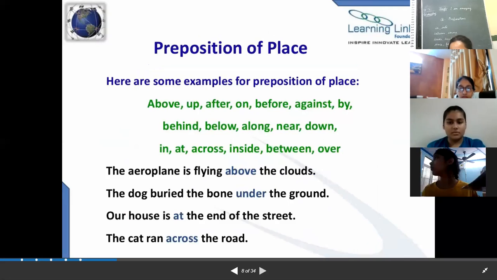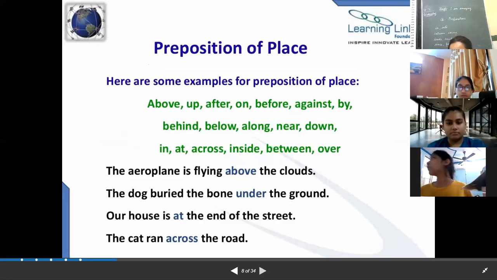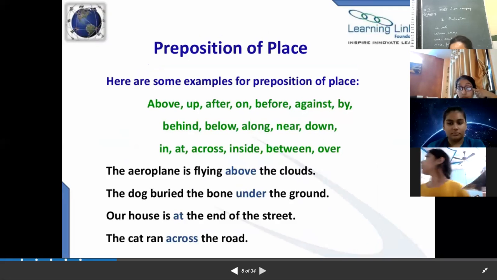Here are some examples of preposition of place: above, up, after, on, before, against, by, behind, below, along, near, down, in, at, across, inside, between, over.